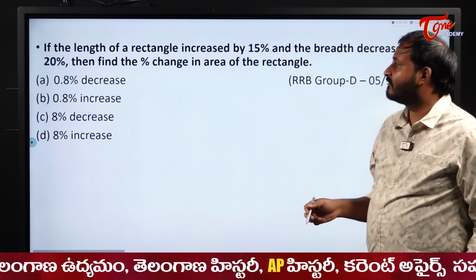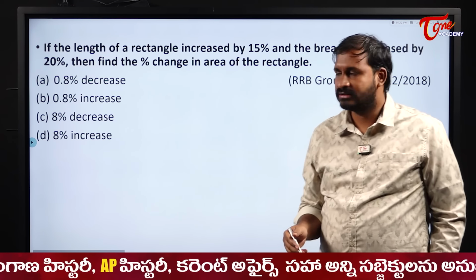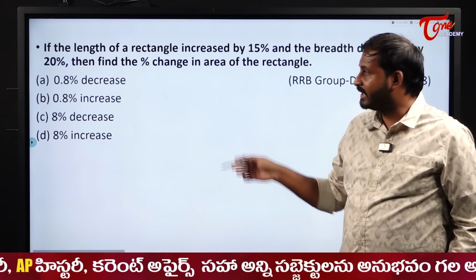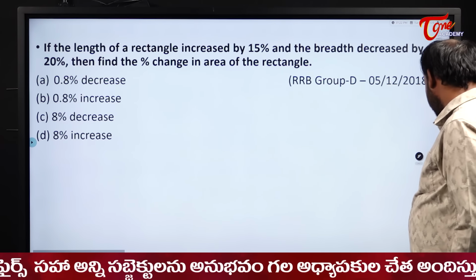Similarly, what is the formula for area of a rectangle? Length into breadth. Am I correct or not? Length into breadth. Apply that formula and try to get the answer for this one. Okay, mention it in the comment section, students.